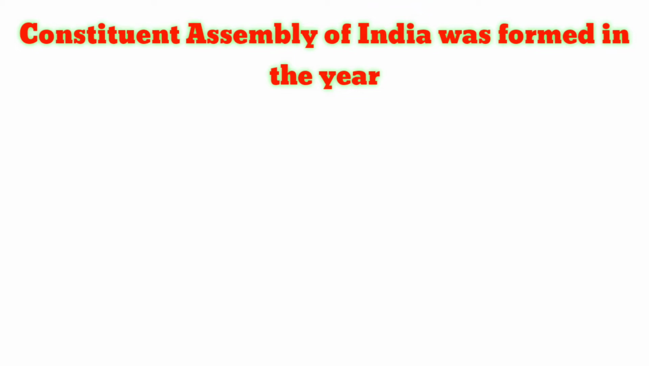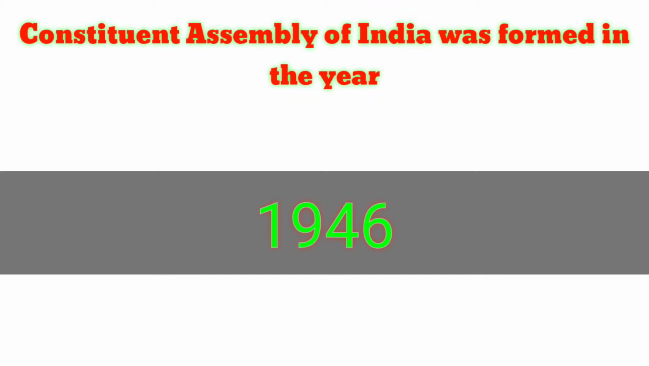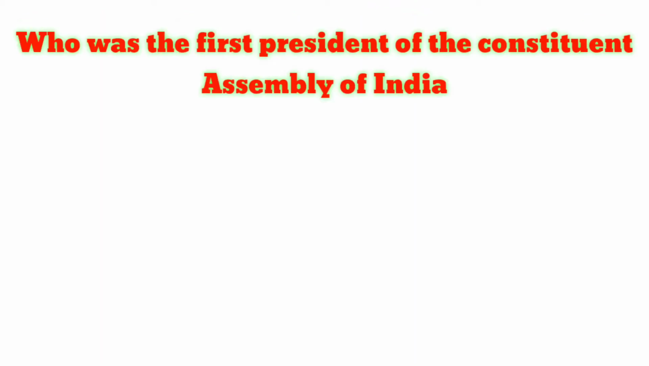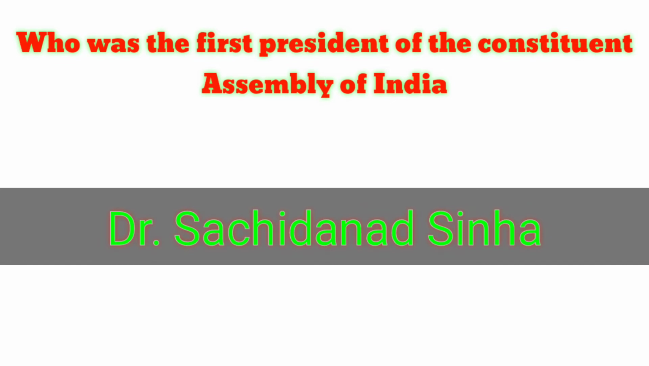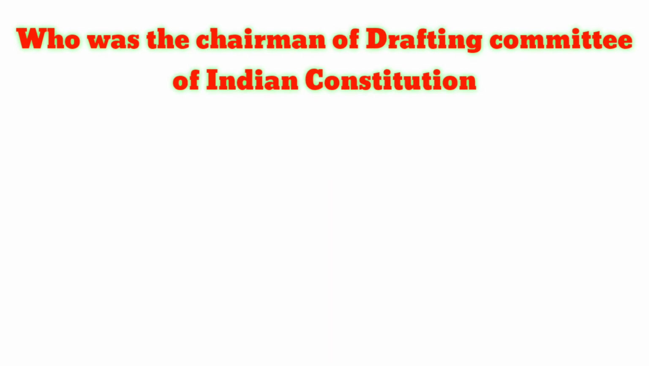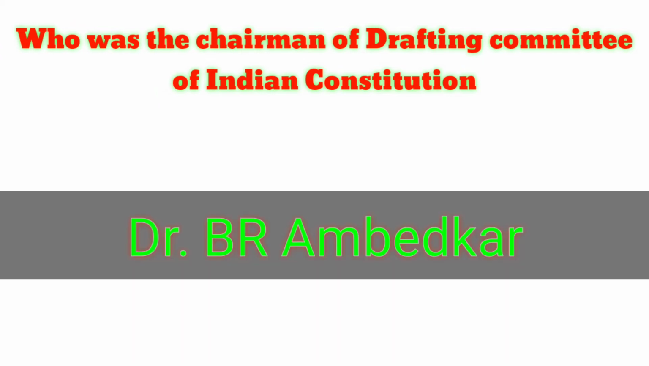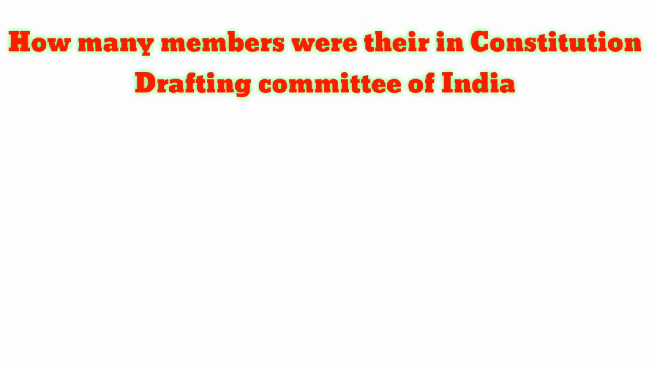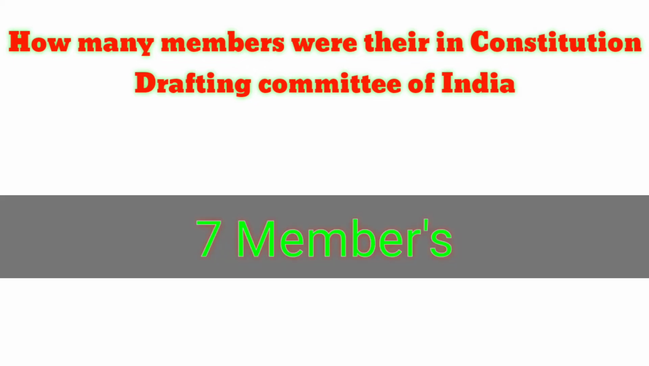Constituent Assembly of India was formed in the year 1946. Who was the first president of the Constituent Assembly of India? Dr. Sachidanand Sinha. Who was the chairman of Drafting Committee of Indian Constitution? Dr. B.R. Ambedkar. How many members were there in Constitution Drafting Committee of India? 7 members.